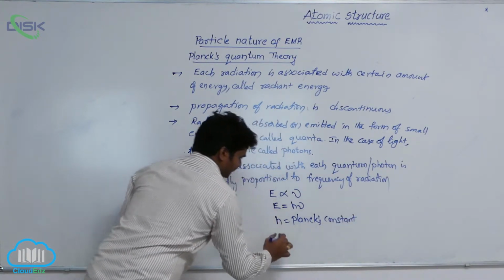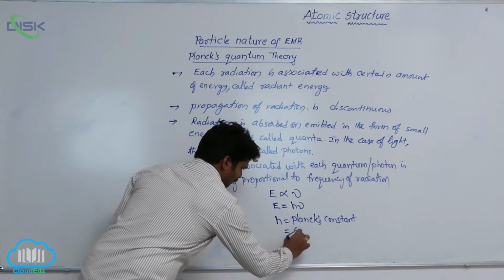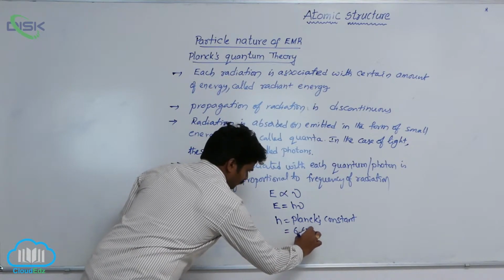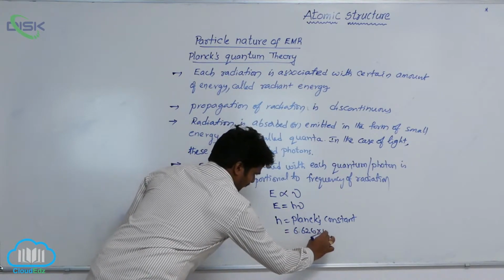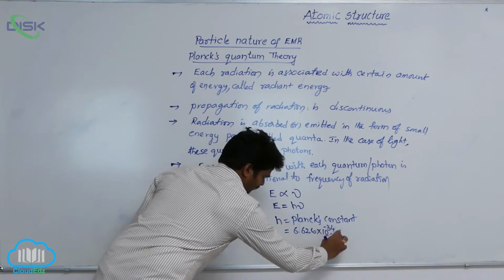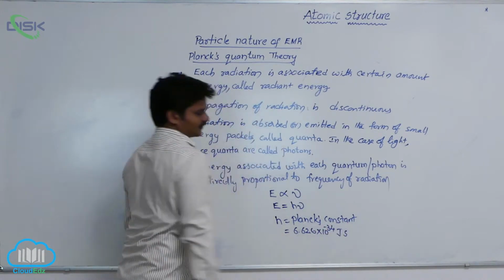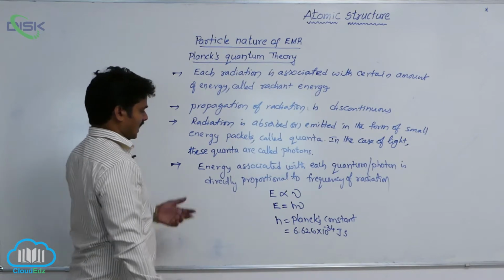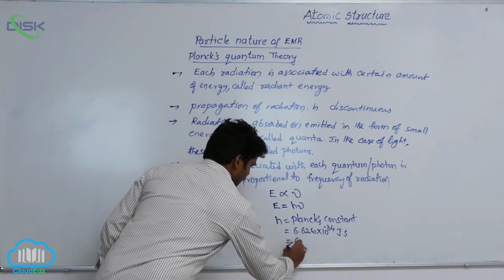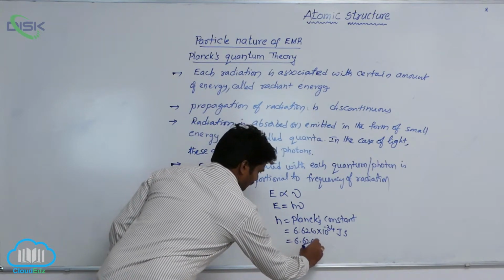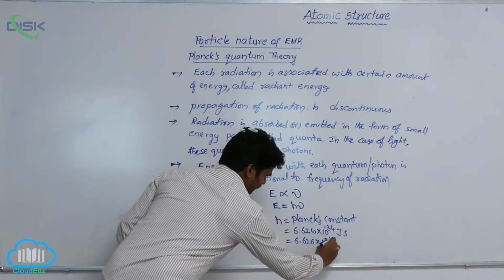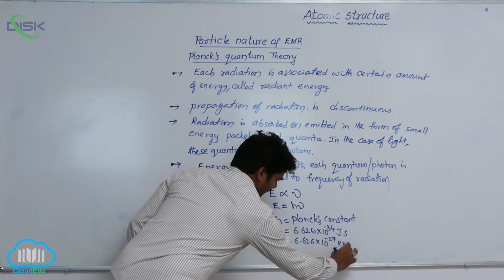Its value is 6.626 times 10 power minus 34 joule second, or in ergs, 6.626 times 10 power minus 27 erg second.